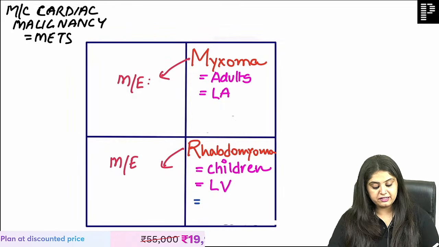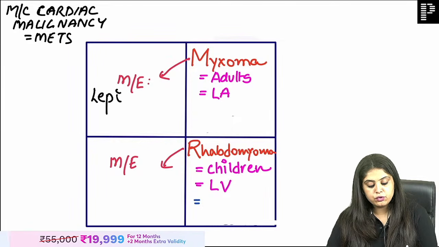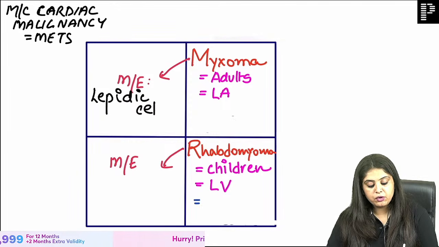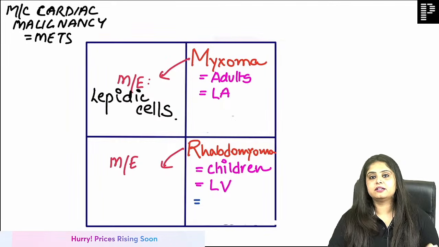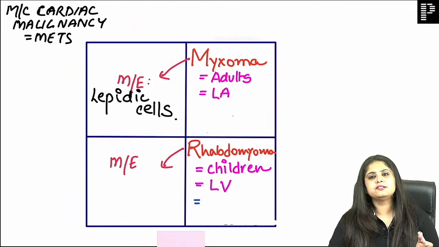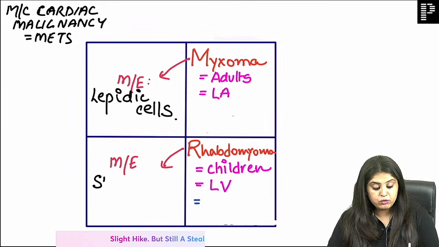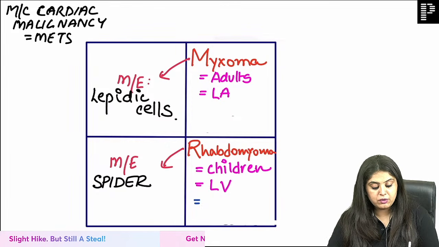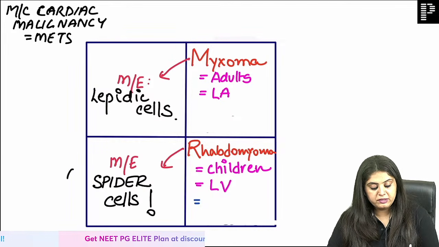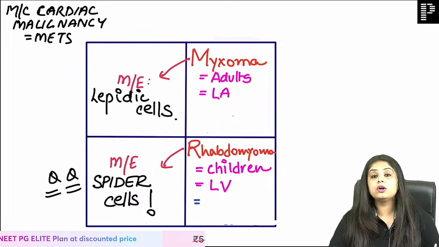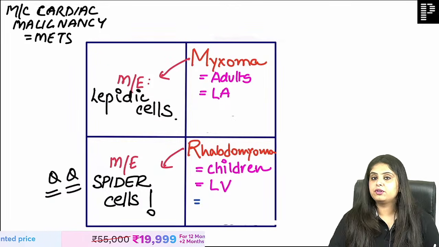But now you will tell me their cells. Myxoma tends to show you lipidic cells. This is important for NEET and INI-CET. FMG students don't read lipidic cells, okay, never mind. But rhabdomyoma shows the most important cells which you have to know, and that is the spider cell. This gets you a lot of questions. Very, very important. You must have seen that.